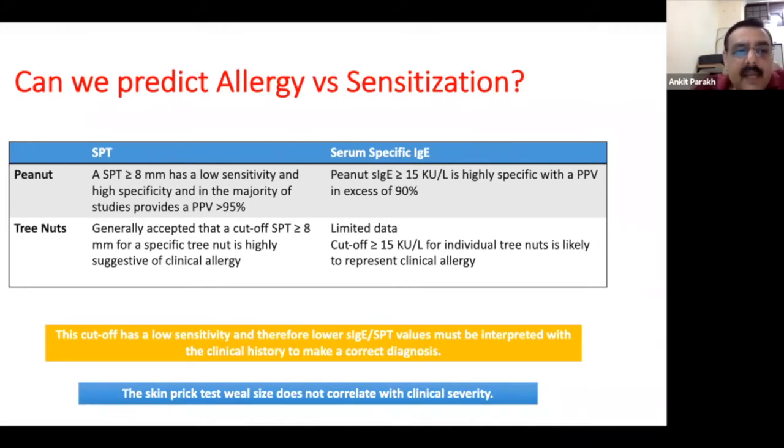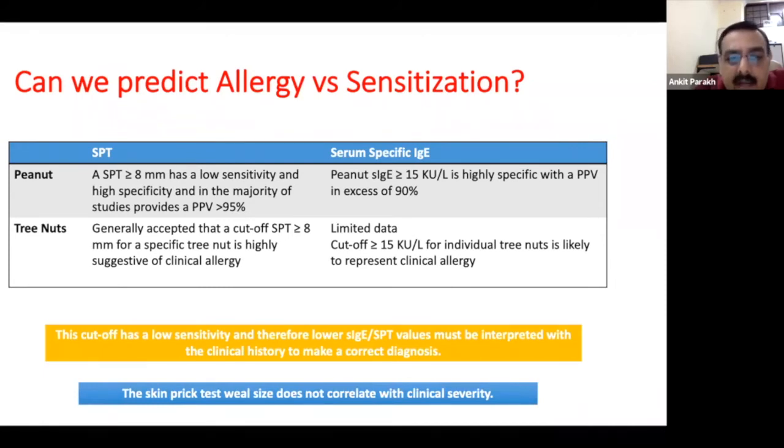So there is some data for peanuts. An SPT of more than 8 mm is considered to have a low sensitivity, but it is highly specific in most studies, and it is said that approximately 95% positive predictive value is there. And a peanut specific IgE of more than 15 kilounits per liter has a very high specificity, with a PPV of more than 90%.